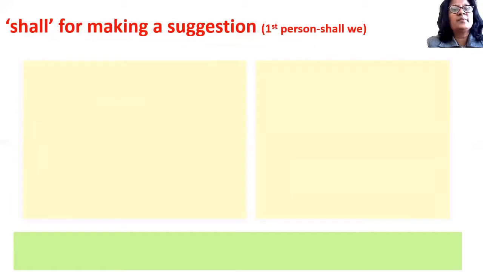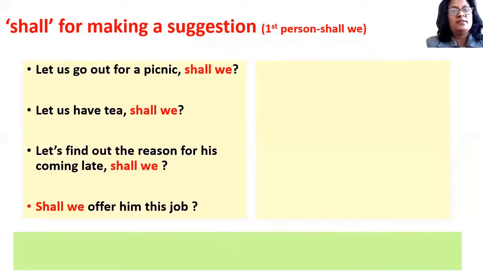Shall is also used for making a suggestion, and when we suggest, we use the form shall we. Let's go out for a picnic. Shall we? Let's have tea. Shall we? So here shall is used to mean how about. So you are floating an idea, let's have tea, and you mean how is this idea of taking tea? So let's have tea, shall we?